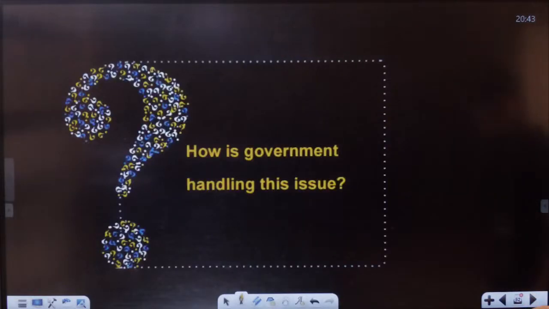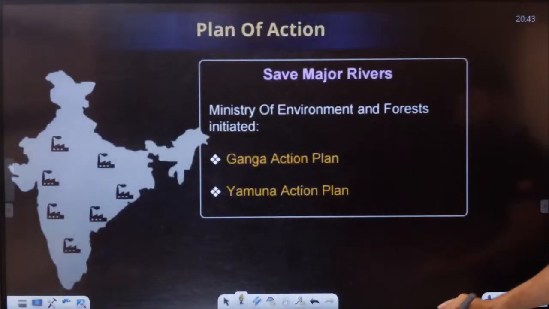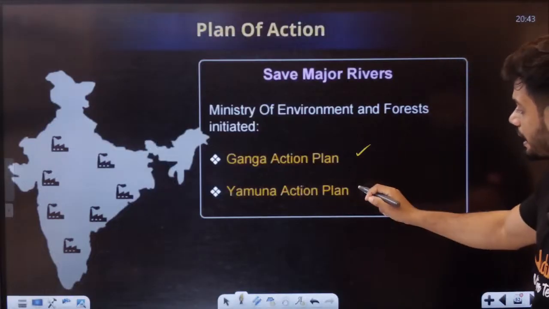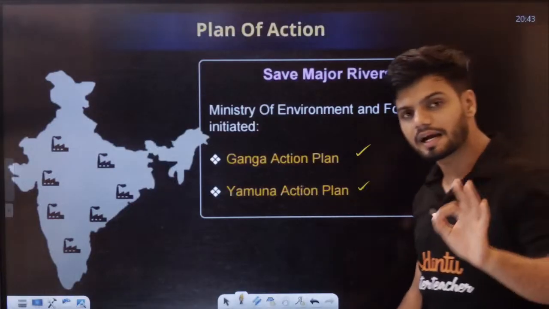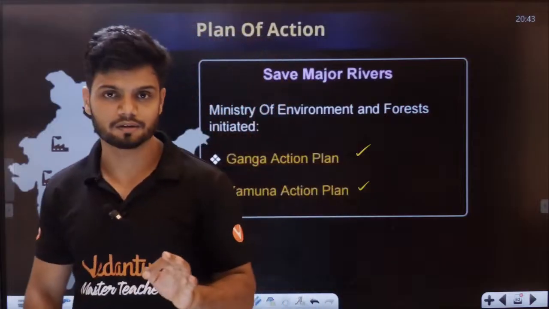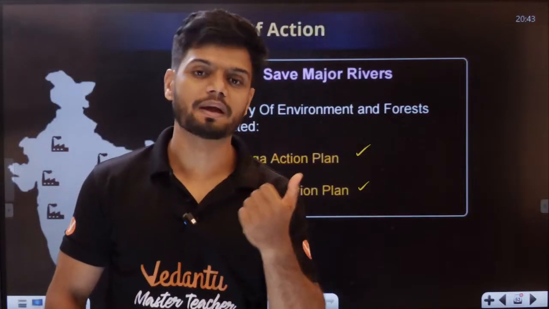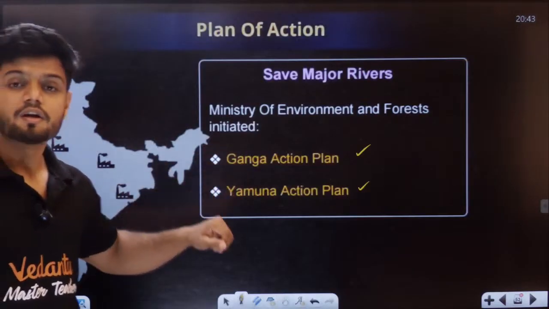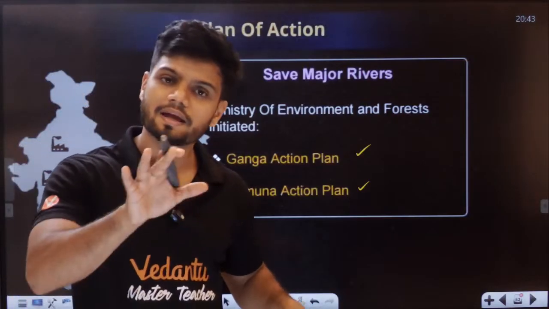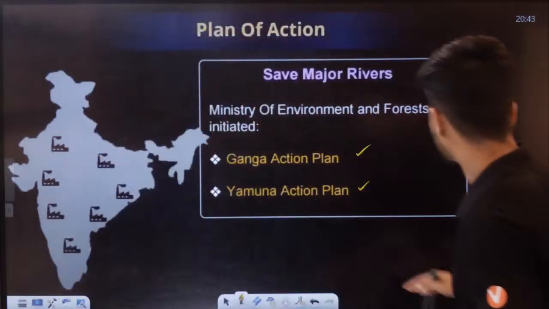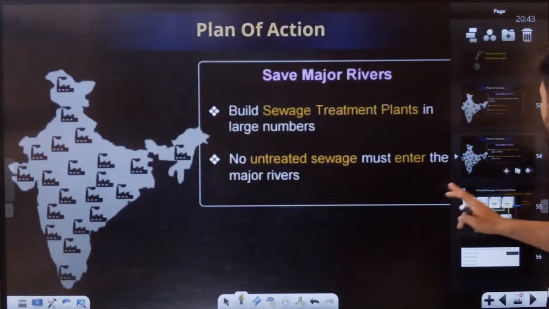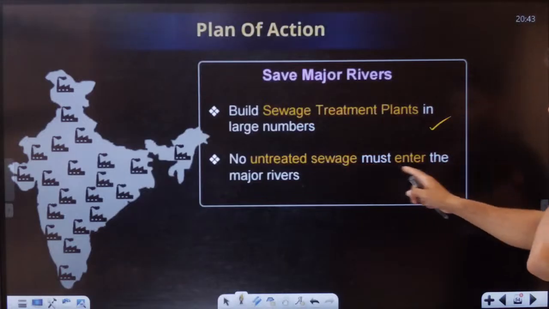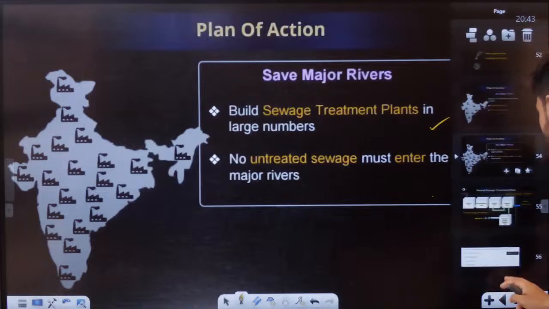What to do, students? So there was a situation near the Ganga and Yamuna rivers. There was a Ganga Action Plan and a Yamuna Action Plan. Because of these, STPs were made near these water bodies, right? Build sewage treatment plants near them. No untreated sewage should be released. This is called the Action Plan.